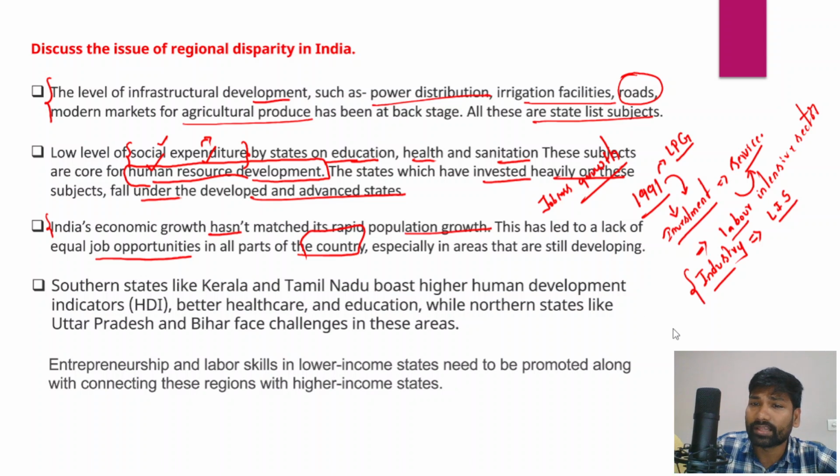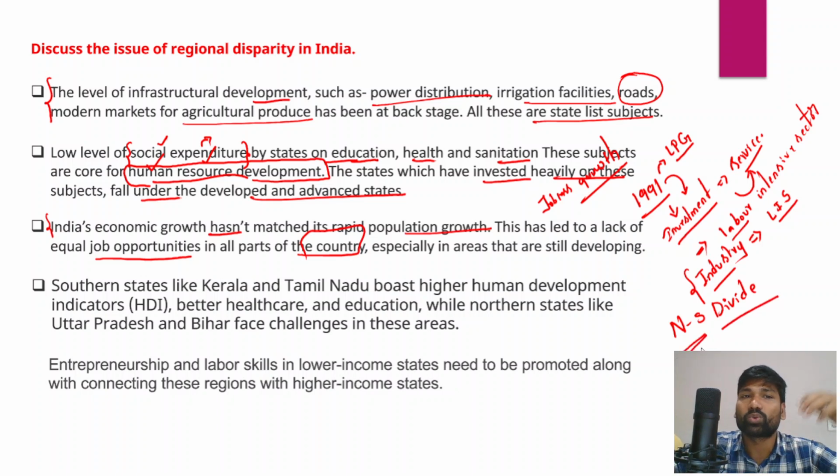But on the other hand, there is also the north-south divide which has been existing. Within the north-south divide, northern states are considered as less economically and socially developed compared to the southern states, because southern states have achieved industrialization. Southern states focused on industrialization, and southern states have access to the coast.